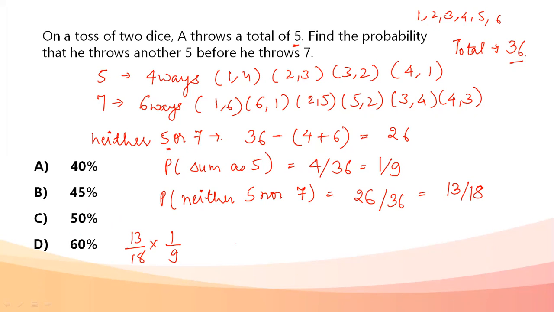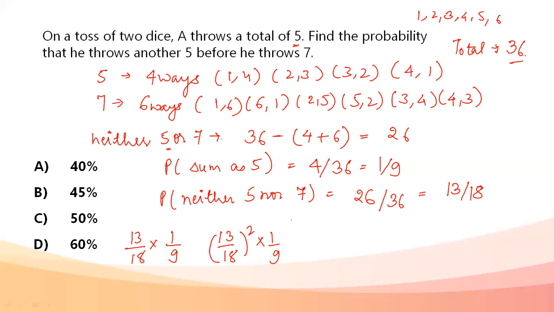Next, at the third attempt I can be getting a 5 before I get a 7, then it becomes 13 by 18 the whole square into 1 by 9, and it will go on adding up all the possibilities. We will get our answer. So it's like, find the probability that he throws another 5 before he throws another 7. It will go on getting multiplied.